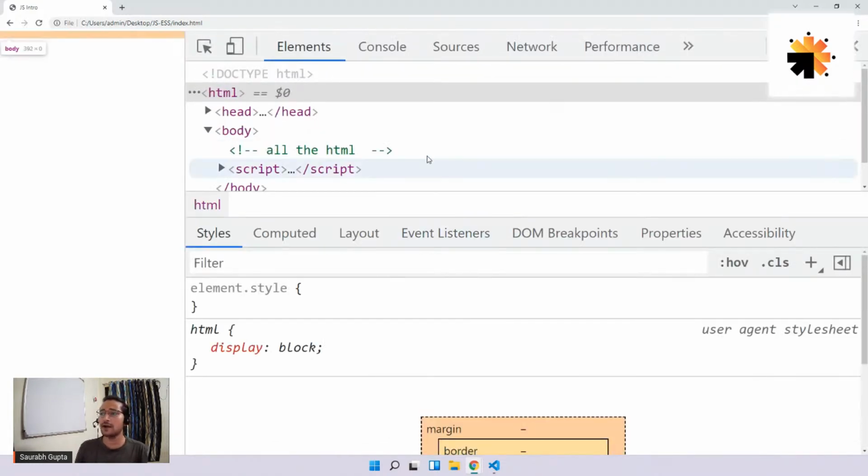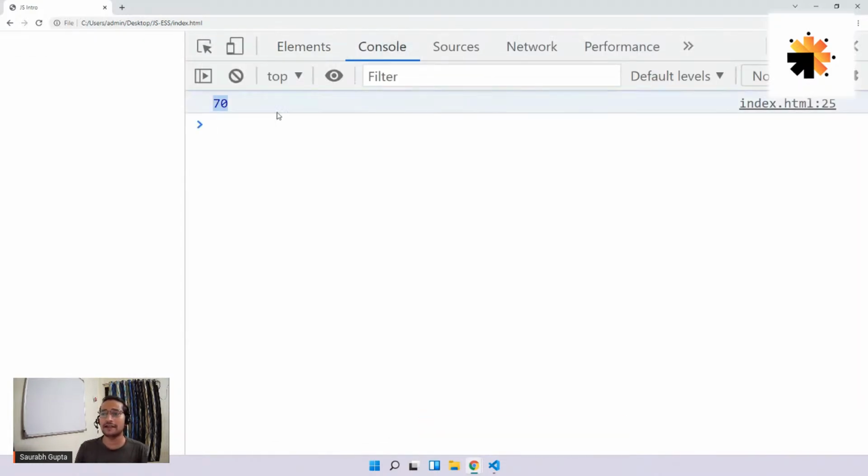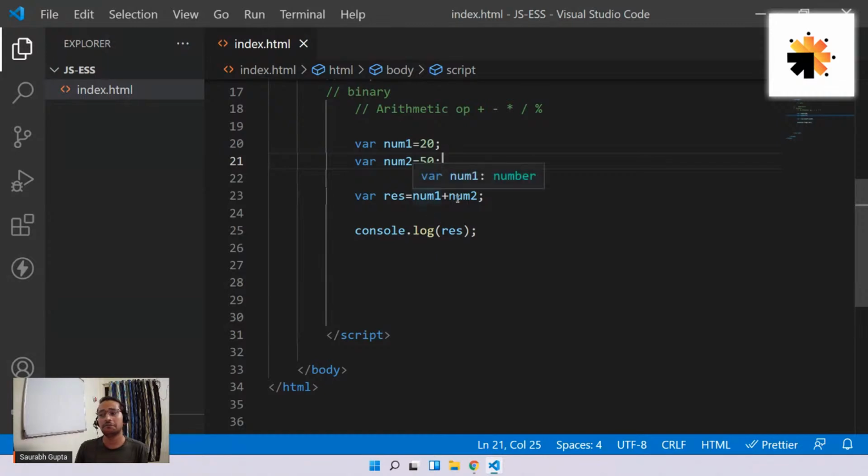I hope you can see it now. And here we go. On the console, you have 70. That is basically 20 plus 50. Just like that, you have minus. Let me just test it for you quickly. That will basically be, in this case, 20 minus 50.